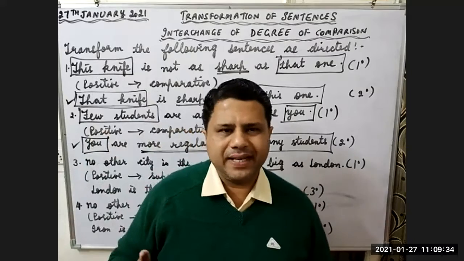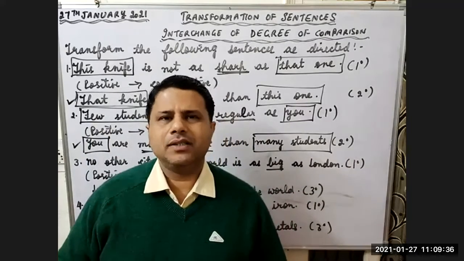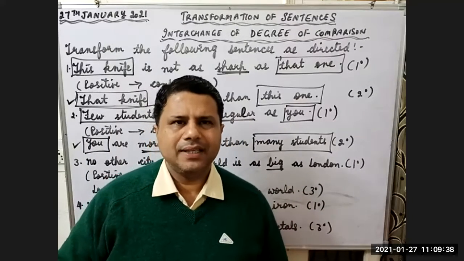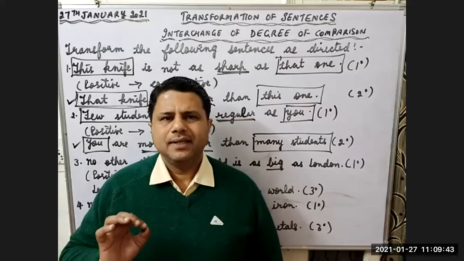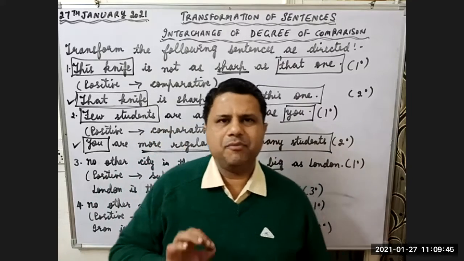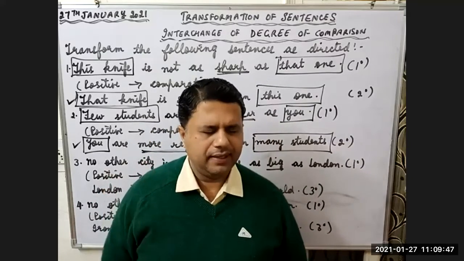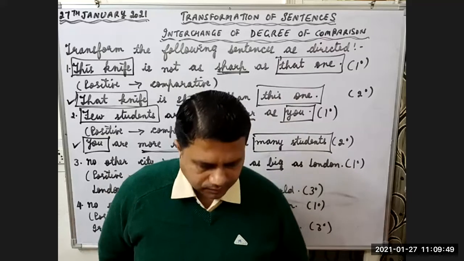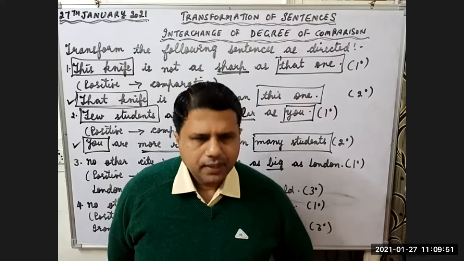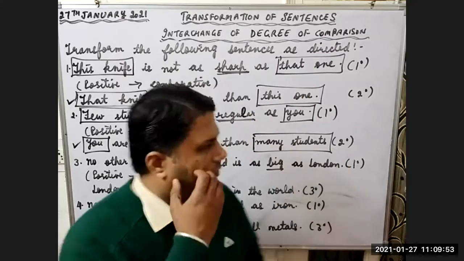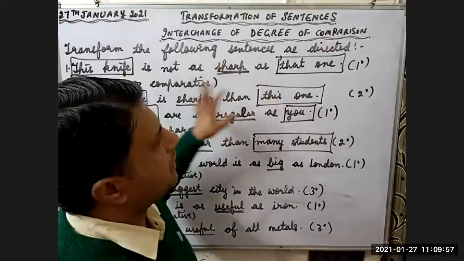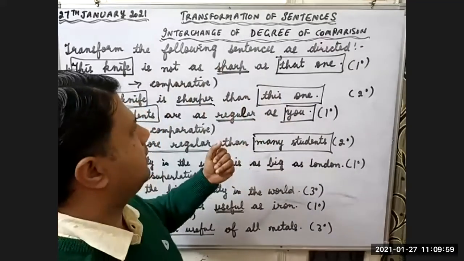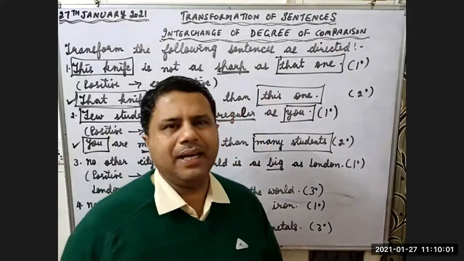Second degree, comparative degree. So children, with this we have discussed the first type of situation. What is the first type of sentence? Changing, transforming from simple to comparative degree. Is it clear? Yes, sir. Children, we are using two identities so that we can come to know how to compare the thing. In the exams, the question can be like this also.